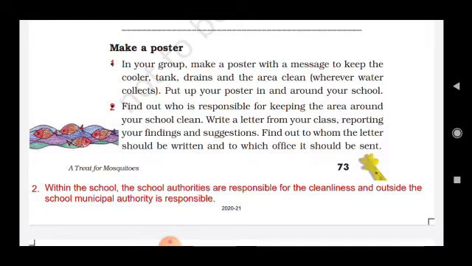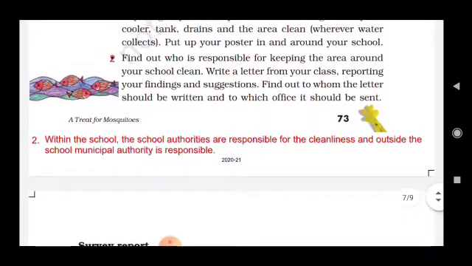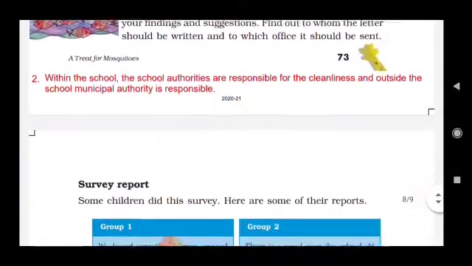Find out to whom the letter should be written and to which office it should be sent. This letter we will do in our class, and in the description box you will find the letter. Within the school, the school authorities are responsible for cleanliness. Outside the school, the municipal authority is responsible.